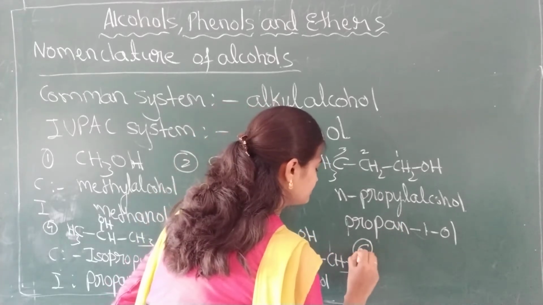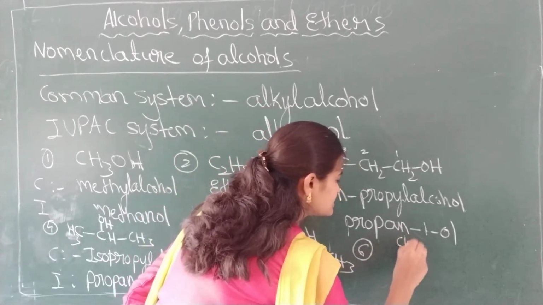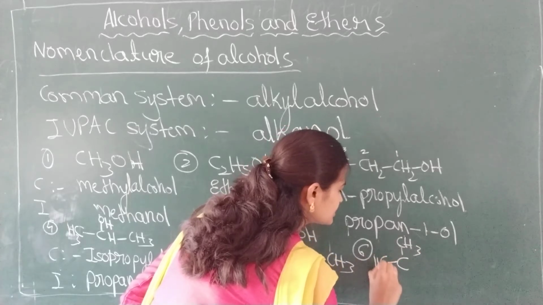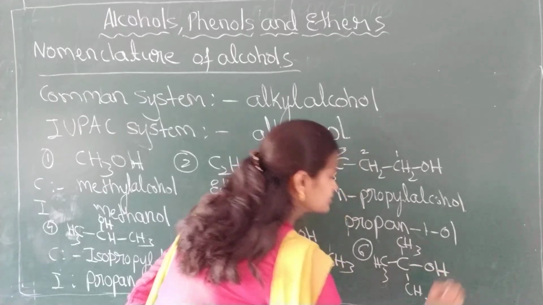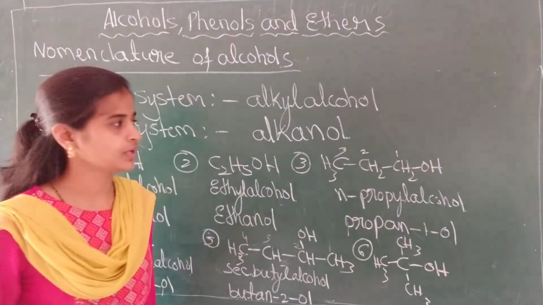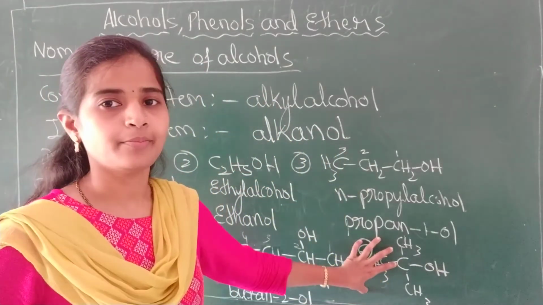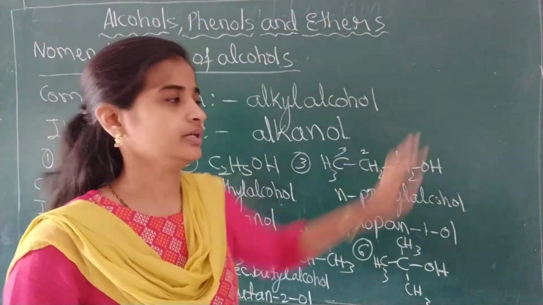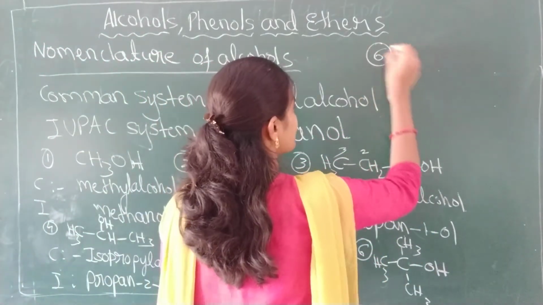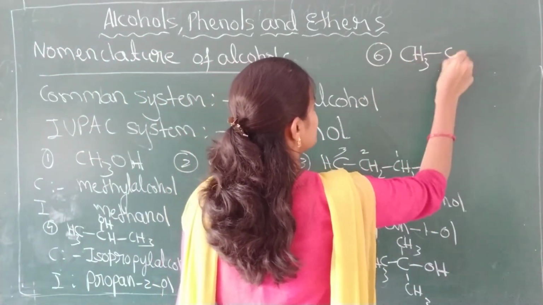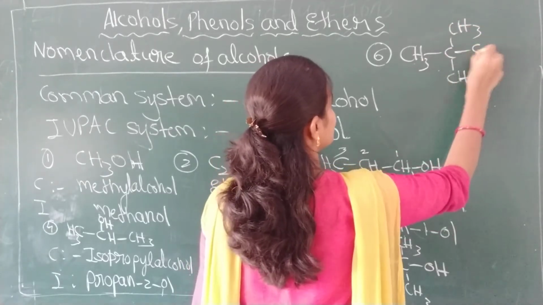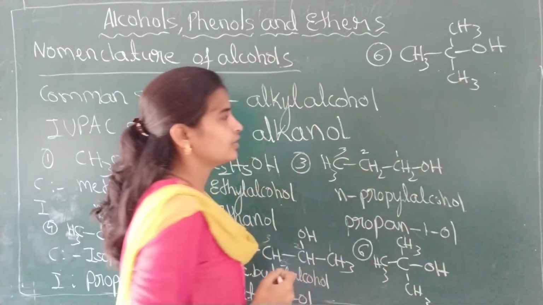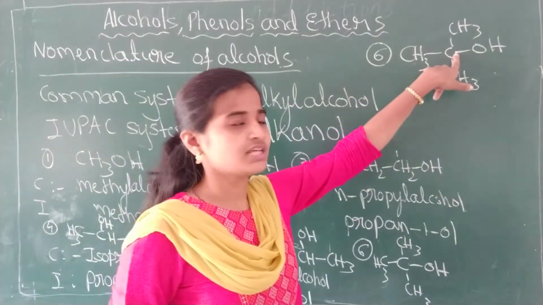Then the sixth example: a carbon atom at the center to which three methyl groups are attached and on one side OH is there. Got it? I am writing the sixth example here: CH3, CH3, CH3, OH. What is the nature of the carbon atom here?